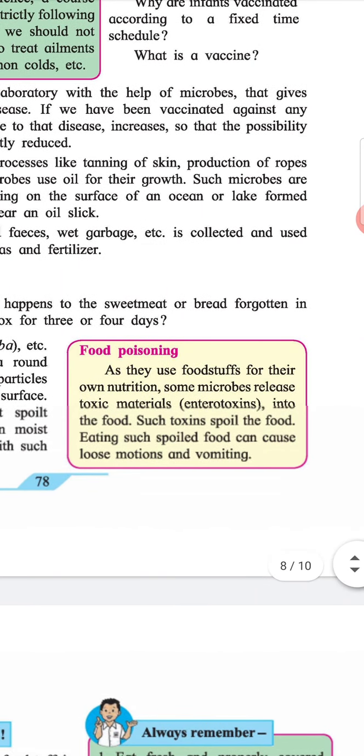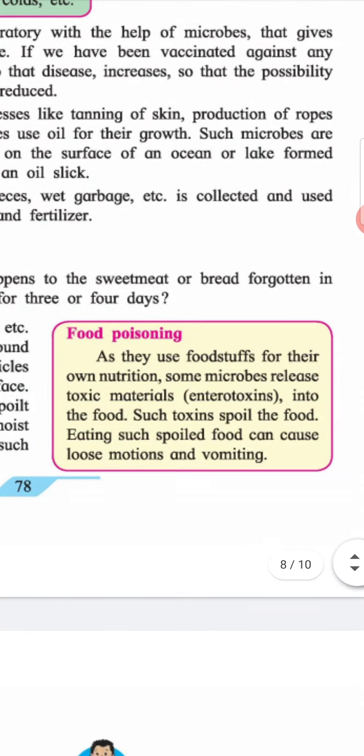Food poisoning. As they use the foodstuff for their own nutrition, some microbes release toxic materials (enterotoxins) into the food. Such toxins spoil the food. Eating such spoiled food can cause loose motions and vomiting.